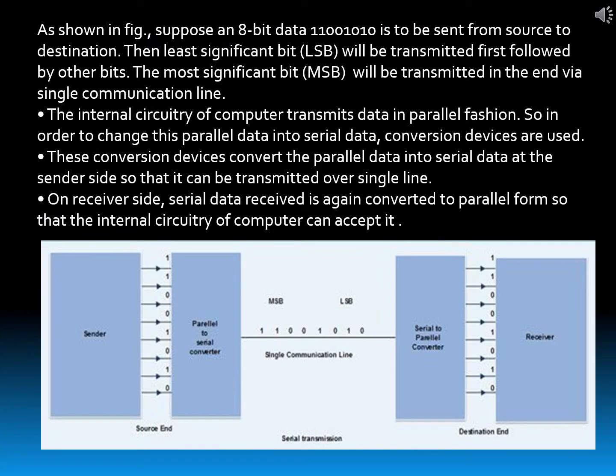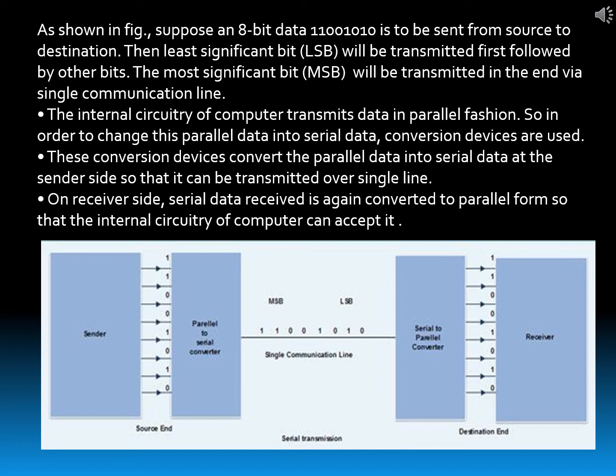As shown in the given figure, suppose an 8-bit data like 11001010 is to be sent from source to destination. Then the LSB, that is the least significant bit, will be transmitted first, followed by other bits. The most significant bit, that is the MSB, will be transmitted in the end via a single communication line.